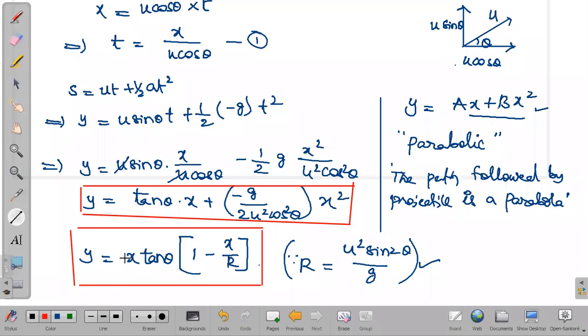And one more expression we have written here by taking tan theta x common, 1 minus x by r. So here I introduced one more term, r equals u square sin 2 theta by g. Okay, this will come in the next topic. Again we are going to derive this also. That I have included here itself. In short, this is how we can write the trajectory of a projectile motion, right? So we'll go with the next topic. In there we will come to know about this, right? So that is all about our projectile motion trajectory, or the equation of the trajectory of projectile motion.